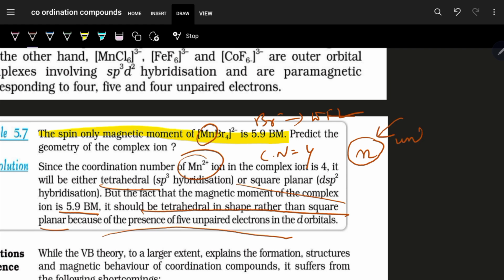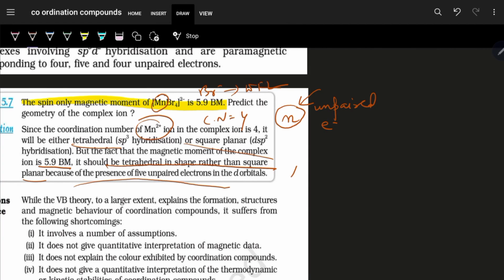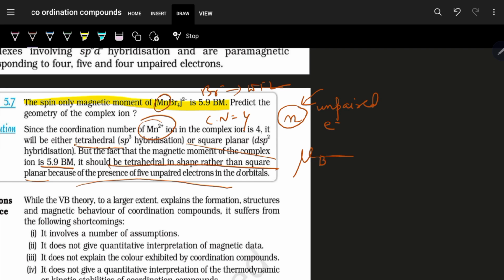If n is the number of unpaired electrons and I need to mathematically find out the magnetic moment, I can say the magnetic moment, mu B, can be given as root over n into n plus 2 Bohr magneton.